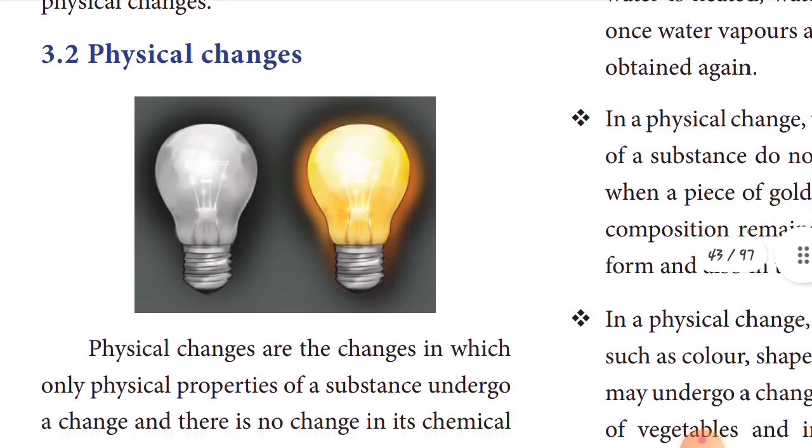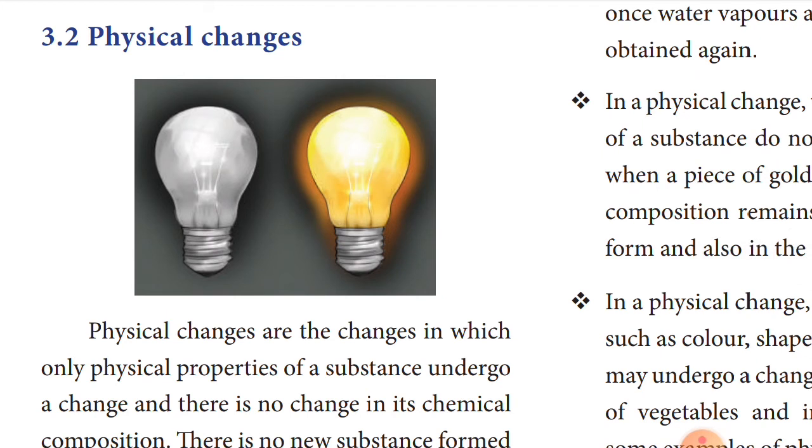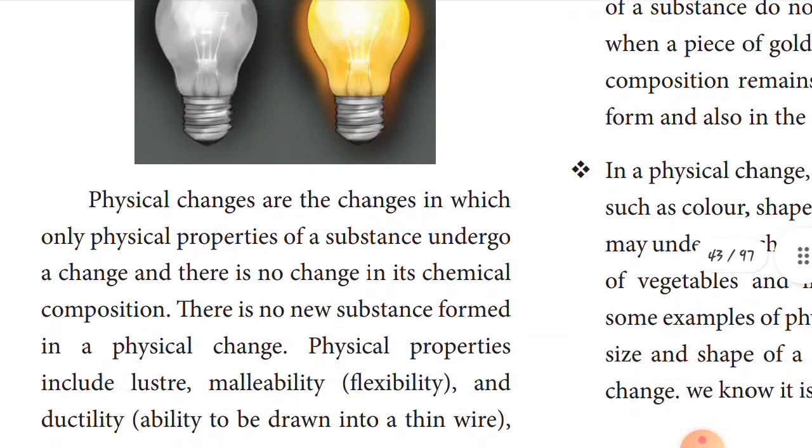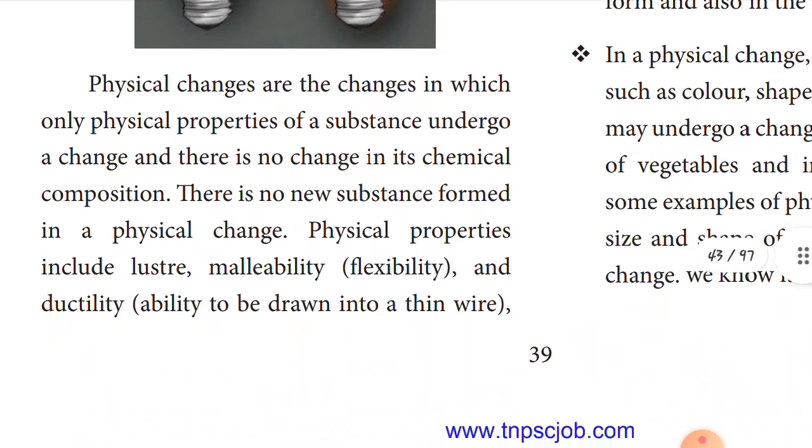Okay, fine. And see the physical changes, children. See the bulb, children. That is the tungsten filament there. Physical changes are changes in which only the physical properties of a substance undergo change. Here there is no change in chemical composition, only the physical state. There is no new substance formed here. If a new substance is formed, that is a chemical change. When no new substance is formed, that is called what? Physical change. It includes lustre, malleability, that means flexibility, and ductility, that means the ability to be drawn into thin wire.